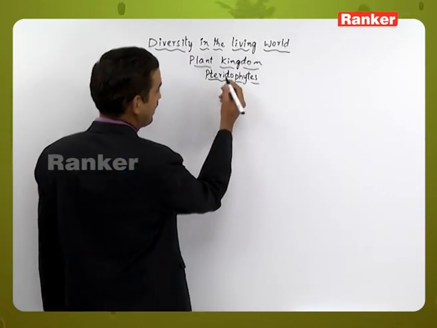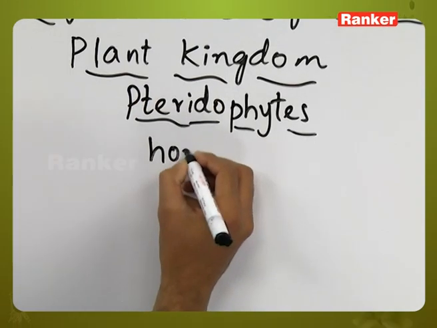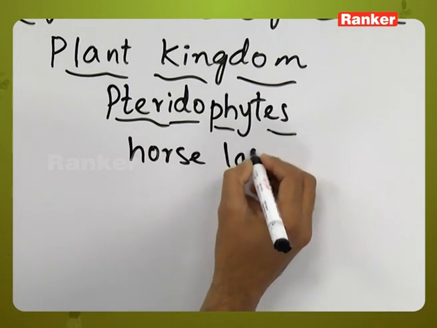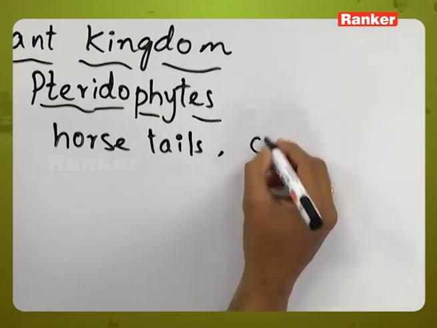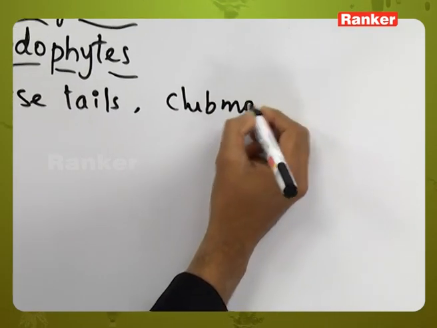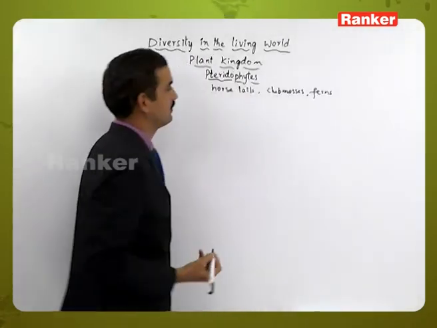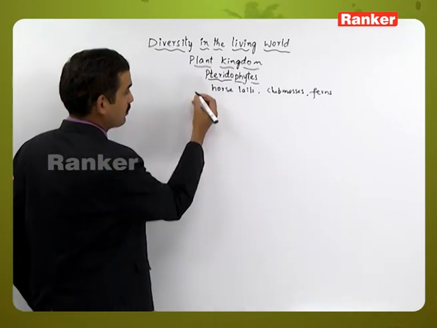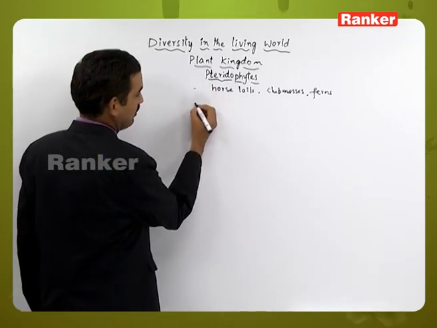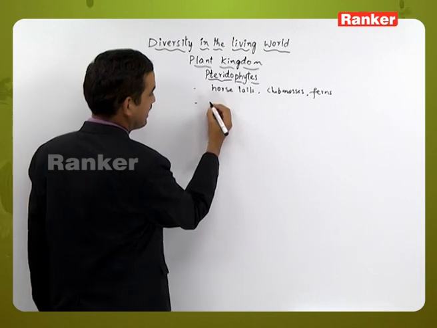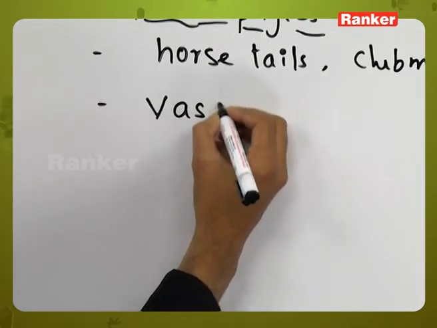Here, these Pteridophytes include horsetails, club mosses and ferns, and these are the plants which are considered to be the vascular cryptogams.